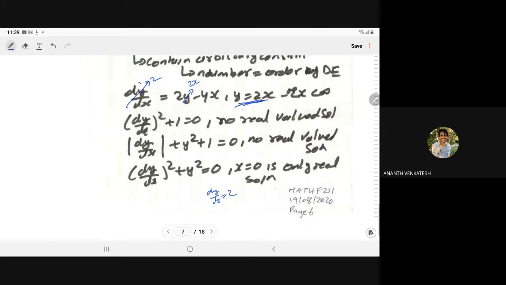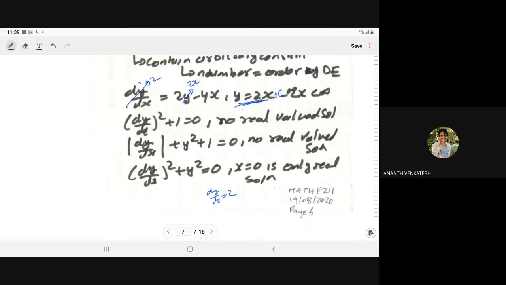Some mistake was there earlier. So it becomes 4x minus 4x, which is equal to 0. So for the particular solution this works. But the general solution is the same with an arbitrary constant added. When we add the arbitrary constant, we have the general solution; otherwise, we have the particular solution.